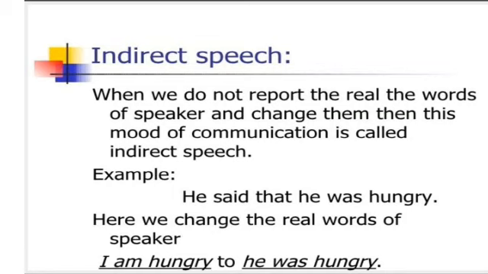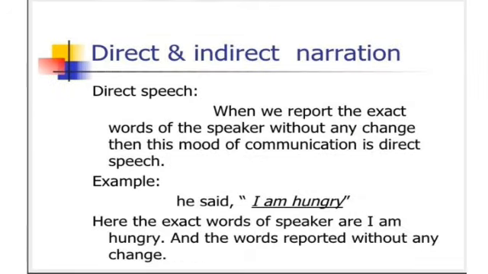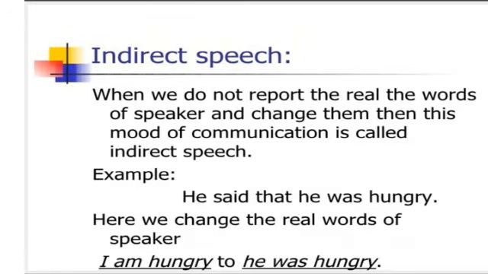Now the words are not enclosed in inverted commas, which means that these are not the quotation or the exact words of the speaker, but we changed the words of the speaker. He said that he was hungry. In the previous lines, you have seen that he said, "I am hungry." But now the communication is the same, while the way of narrating it has changed: he said that he was hungry. So here we change the real words of the speaker, "I am hungry," to "he was hungry."